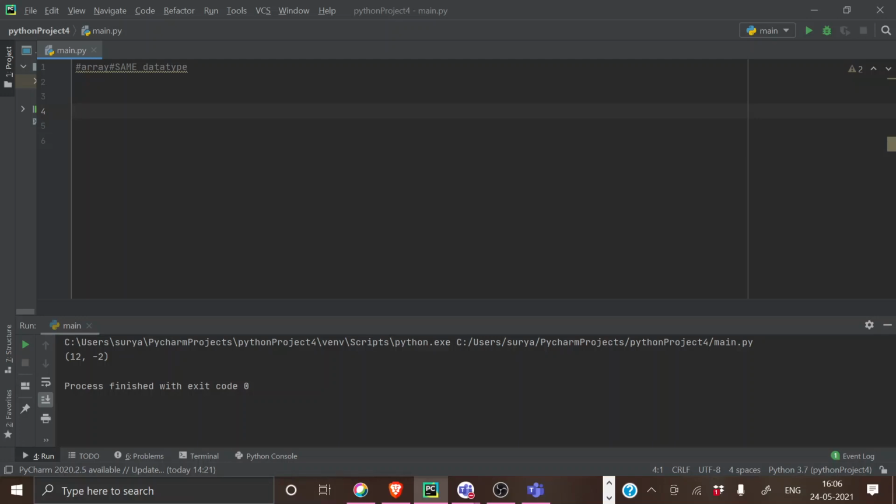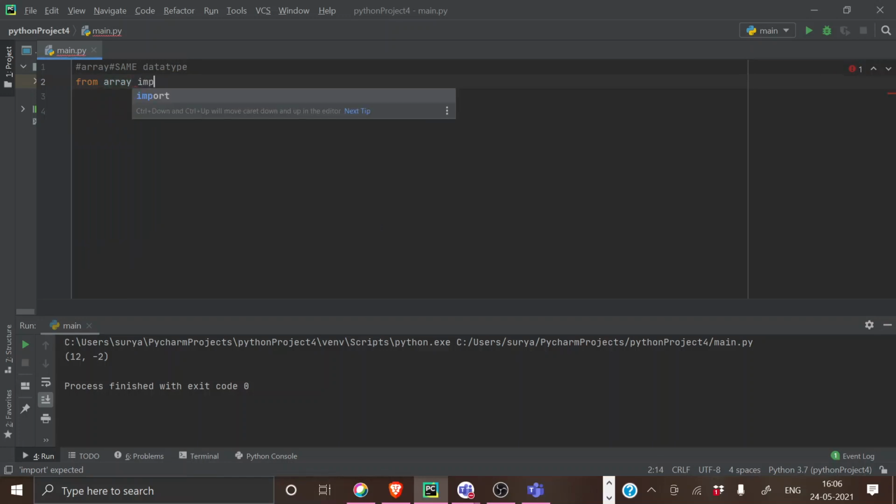When you are going to implement an array, you should write: from array import. Here you are getting array from a library. This is mandatory.